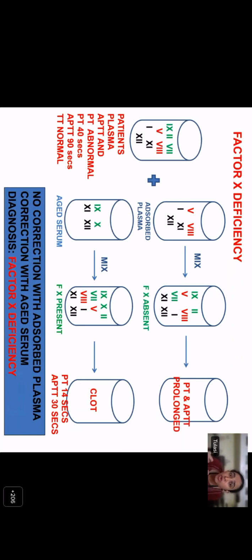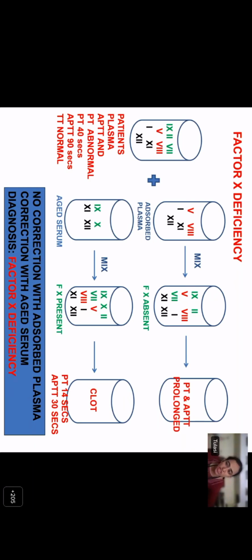Similarly, you can do this when you have both PT and APTT prolongation, when you think of a common pathway factor deficiency. So when you have both PT and APTT prolongation, you think of a factor 10 deficiency, factor 5 deficiency, a prothrombin deficiency, or fibrinogen. Here thrombin time is normal, so it is either of these 3 factors: 10, 5, or prothrombin. On mixing with adsorbed plasma, there is no correction, while on mixing with aged serum there is correction. This is because the factor 10 present in aged serum has corrected the patient's plasma. But factor 10 is not present in the adsorbed plasma because it is a vitamin K dependent factor.